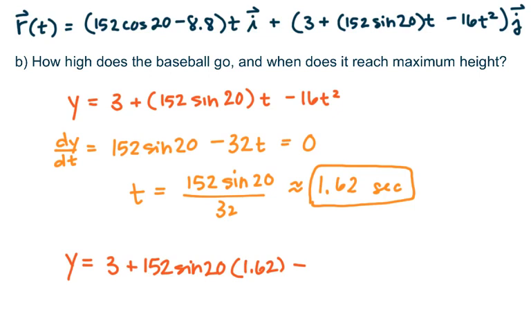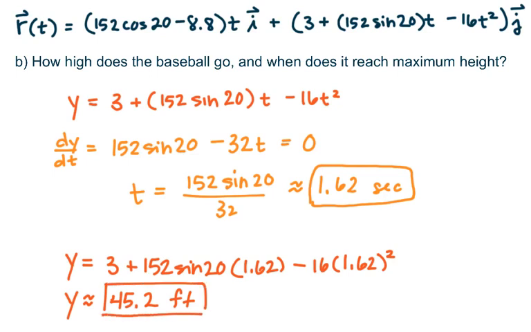So times 1.62 minus 16 times 1.62 squared. And calculating that, I get that my height is approximately 45.2 feet. So it reaches a maximum height of 45.2 feet at approximately 1.62 seconds after the impact with the baseball bat.